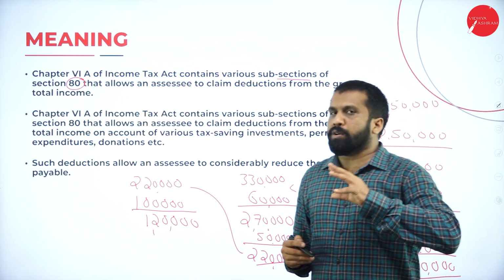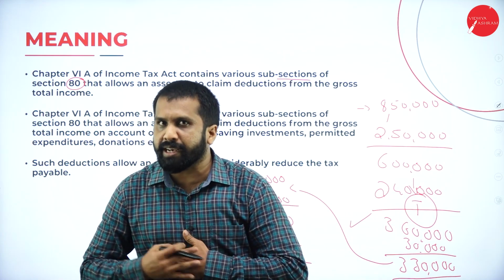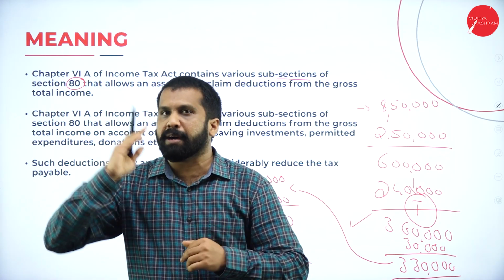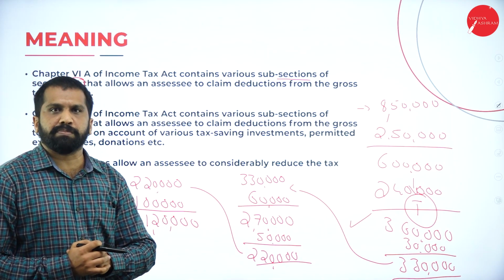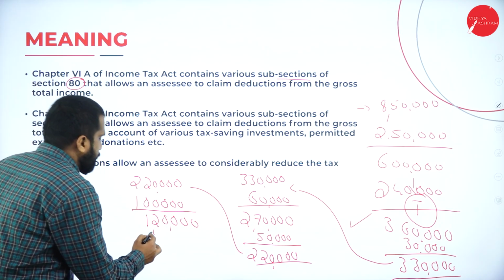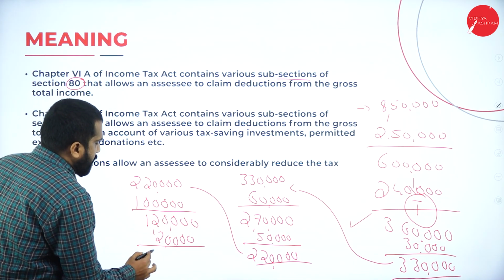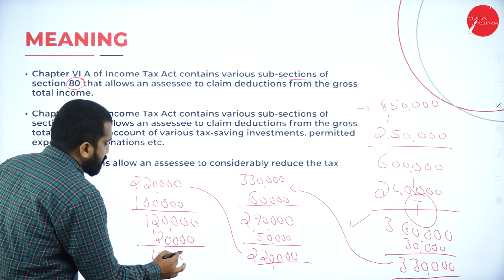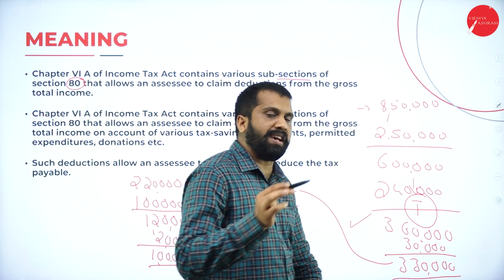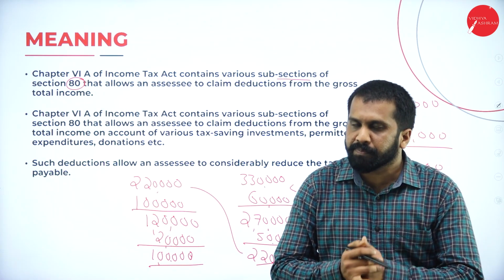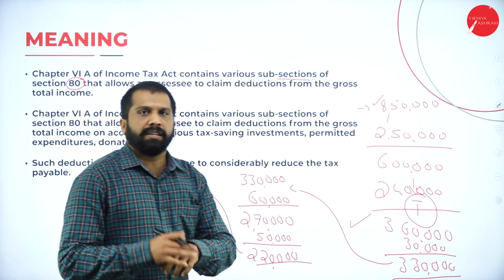One more thing, I have taken a mediclaim policy for my health, my spouse, my child and my parents. So I have an insurance policy. How much is the insurance premium? Just assume that 20,000 is my insurance premium. 1,20,000 minus 20,000. On what value am I supposed to pay tax? On 1 lakh I am supposed to pay tax. Clear? Yes, good.